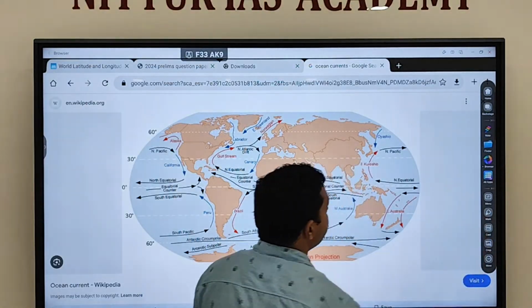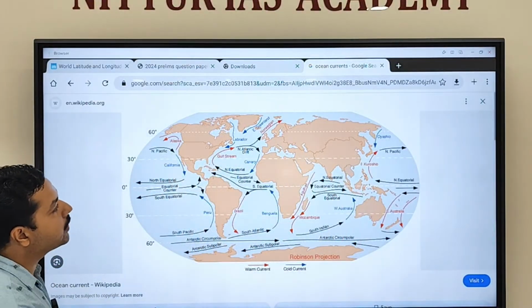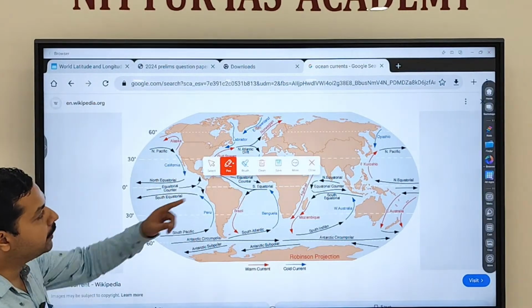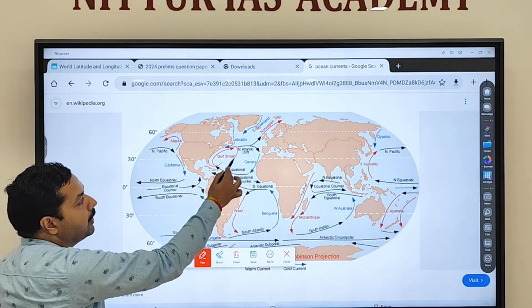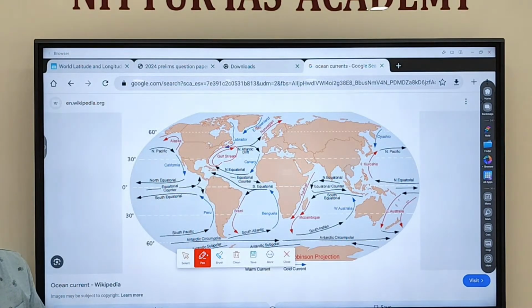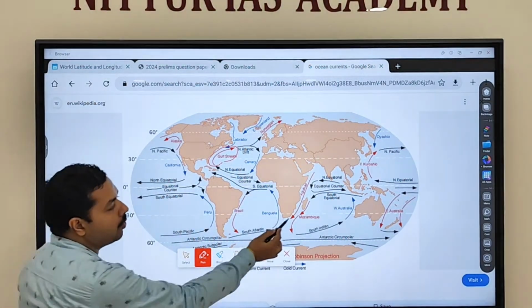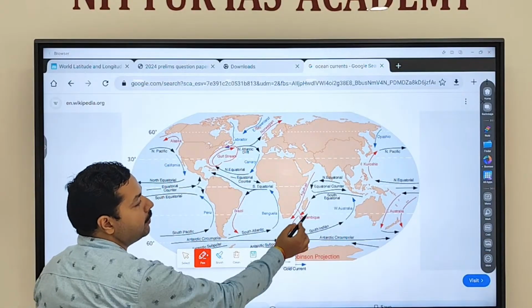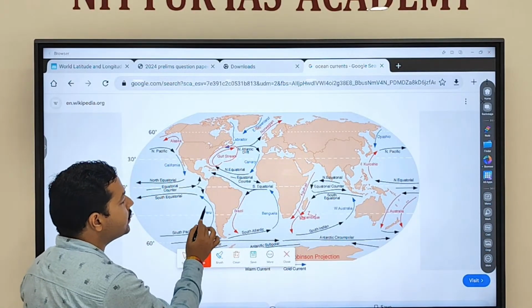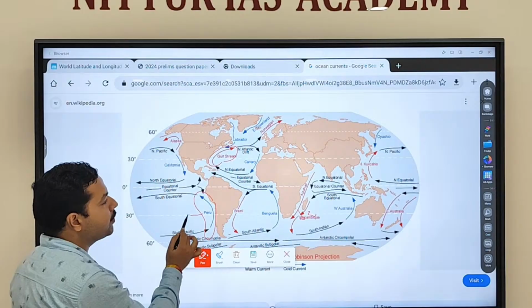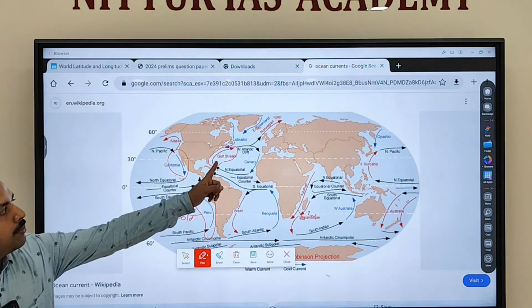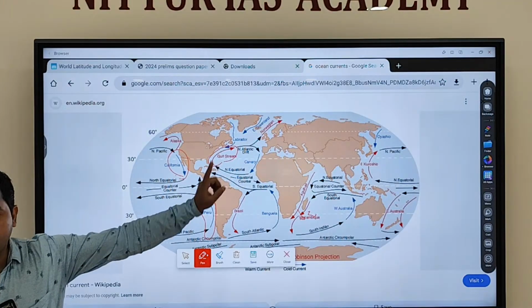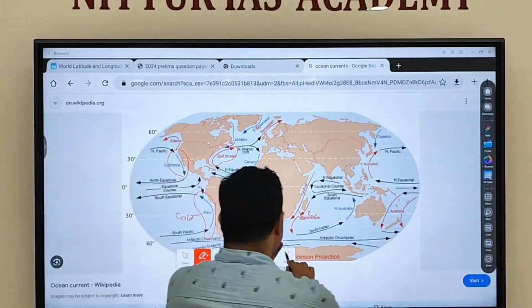So here you are finding the map with regard to what? With regard to oceanic current. Now here you can see which current is mentioned, Gulf Stream. Wherever you are seeing red color, all these red colors are which type of current? Warm current. And all the blue colors are which type of current? Cold current. So Gulf Stream is which type of current? Warm current.